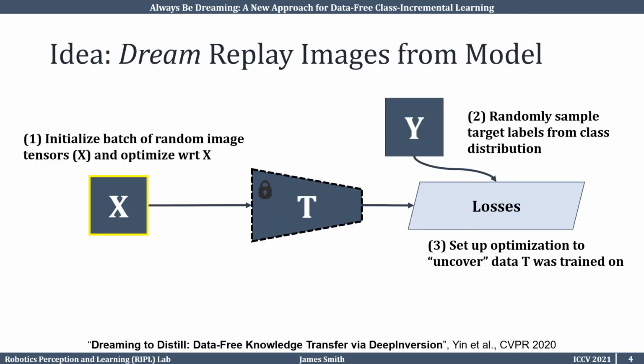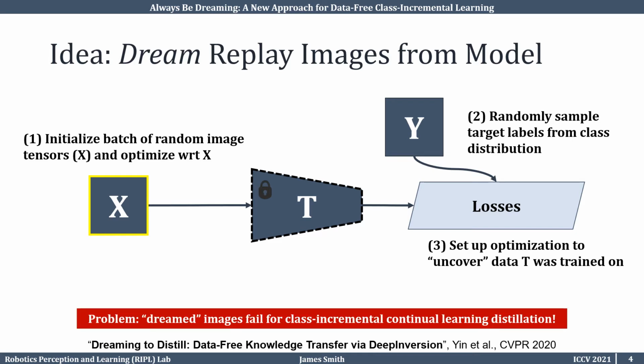Prior work has instead looked at dreaming synthetic images from a trained classification model as an alternative to storing data. The high-level overview for dreaming or inverting an image from a trained classifier is to set up an optimization problem which tries to uncover the data that the trained model was originally trained on. In our work, we analyze the finding that these dreamed images fail for class-incremental continual learning. This is the main problem addressed in our work.